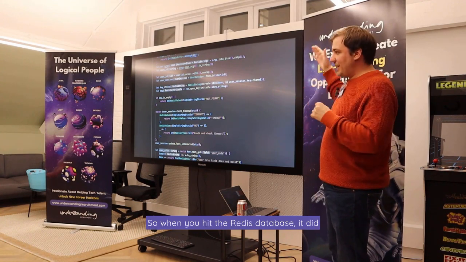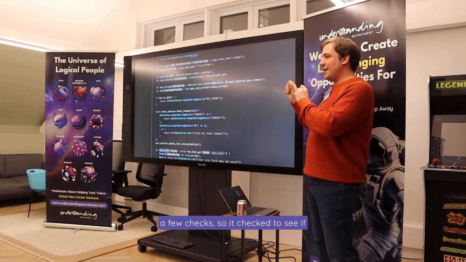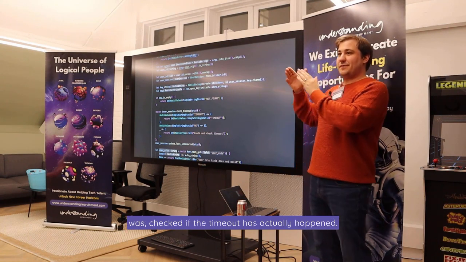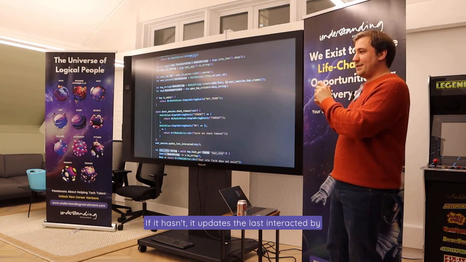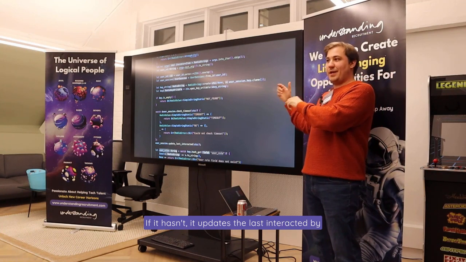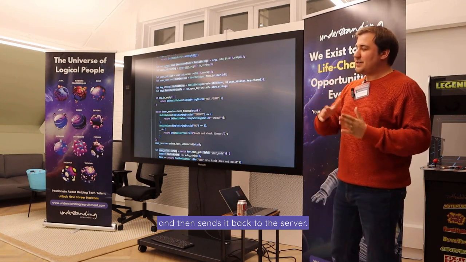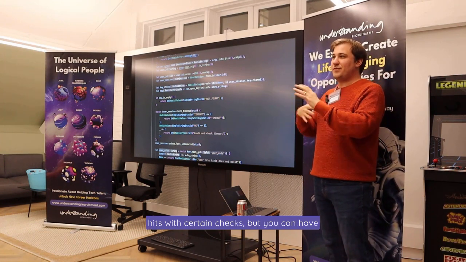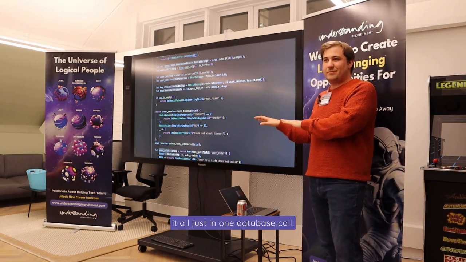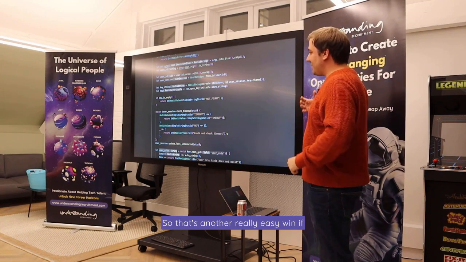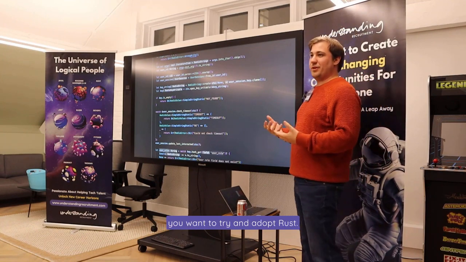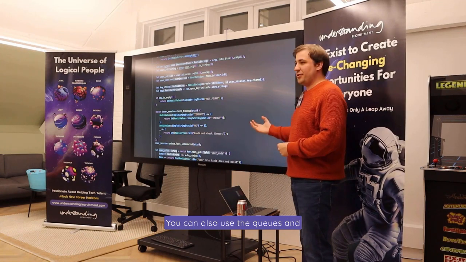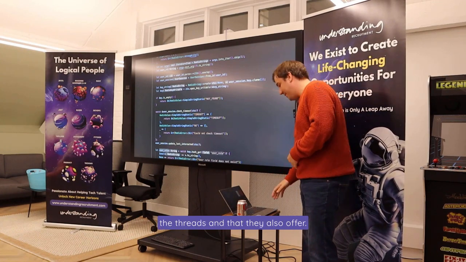So when you hit the Redis database, it did a few checks. It checked to see if the user was actually there, checked what role it was, checked if the timeout has actually happened. If it hasn't, it updates the last interacted by, and then sends it back to the server. So you'd usually be doing two or three hits, with certain checks, but you can have it all in one database call. So that's another really easy win if you want to try and adopt Rust. So you just use Redis, essentially. You can also use the queues and the threads that they also offer.